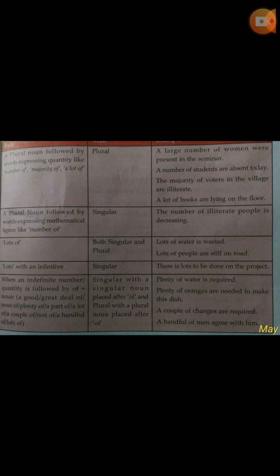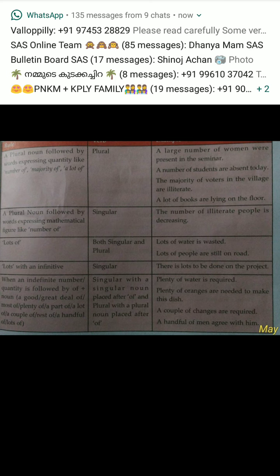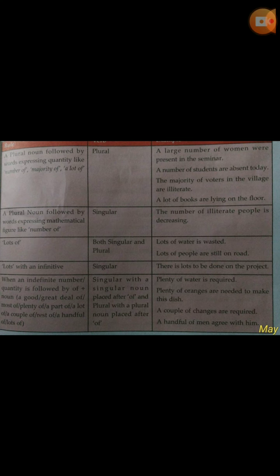And the next important rule is the use of none. None means not any or not one. When it is used with reference to a plural noun, none can have a plural or a singular verb. A plural verb is commonly used. Even singular also can be used. I had several pens, but none were useful. Or you can say, I had several pens, but none was useful.